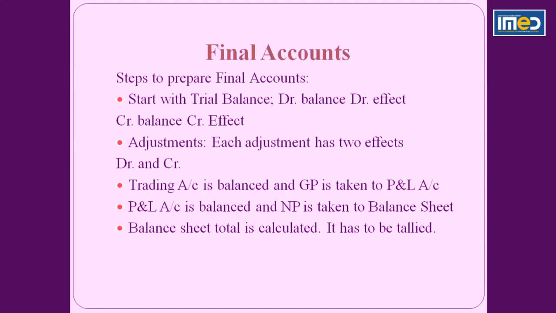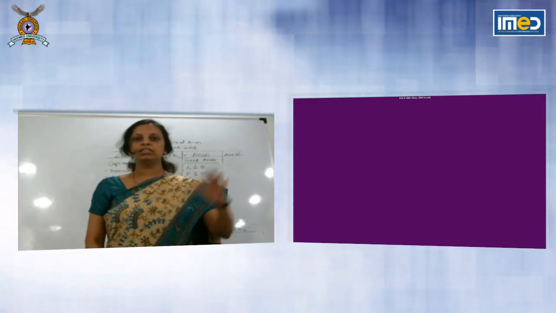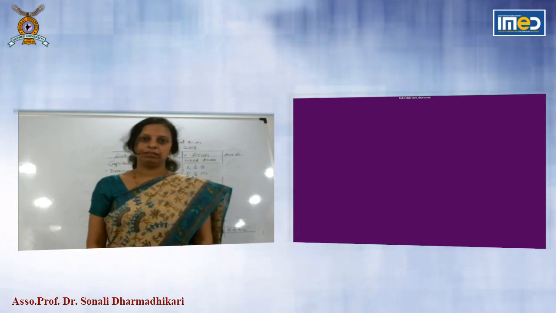Then you will balance the profit and loss account and you will find whether it is net profit or net loss. Then it is taken to balance sheet, and at the end the balance sheet has to be tallied. So all these steps you have to follow to prepare the final accounts of the business, and final accounts will give you the overview of all the business over a financial year. Thank you.